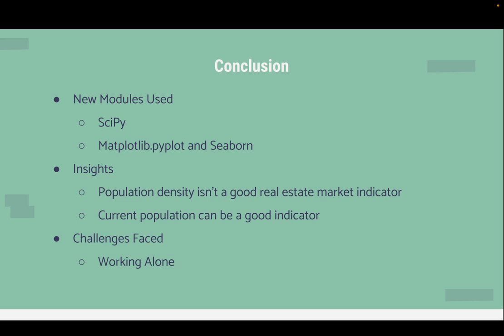One of my most unexpected challenges was working alone. The workload of the project itself wasn't too much, but it was difficult to make decisions about what datasets to use and what insights to make without having anyone to discuss it with.